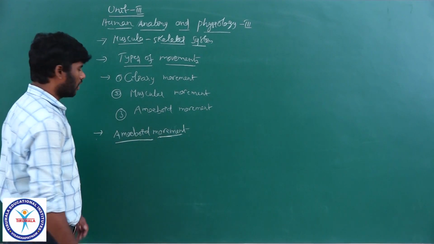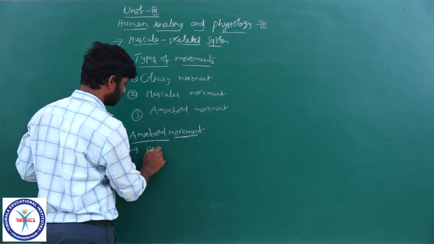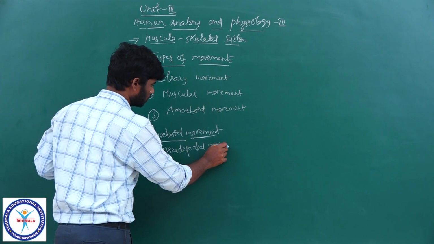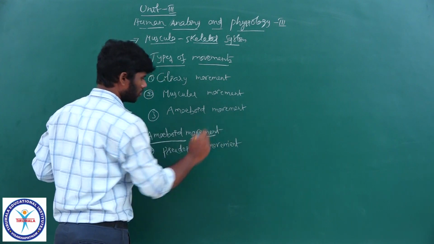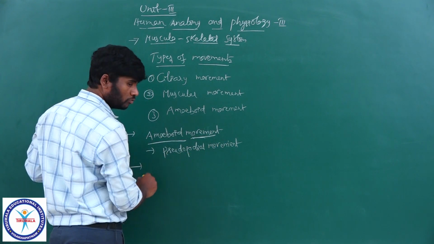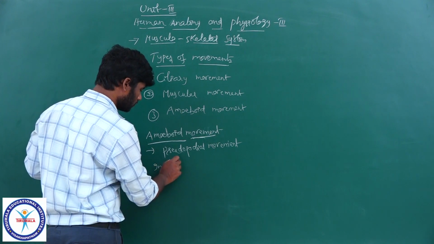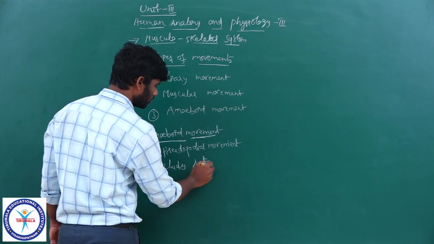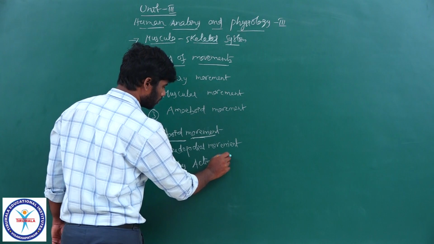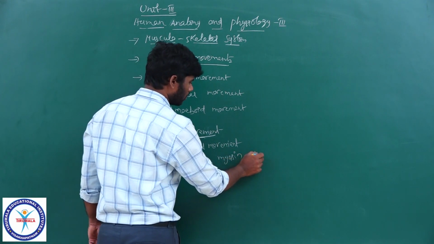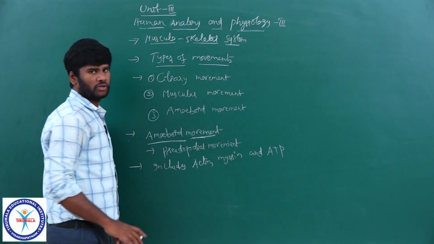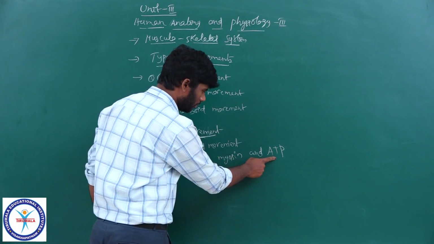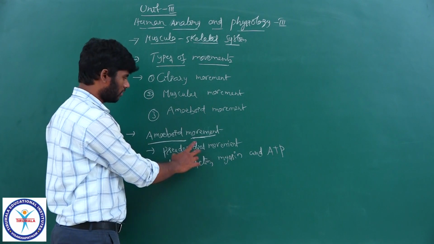Amoeboid movement, also called pseudopodial movement. Amoeboid movement includes, very important objective, actin, myosin and ATP. Amoeboid movement results from the interaction of actin, myosin and ATP, adenosine triphosphate. These three are very important for amoeboid movement.